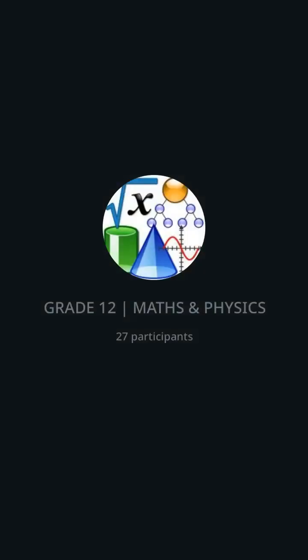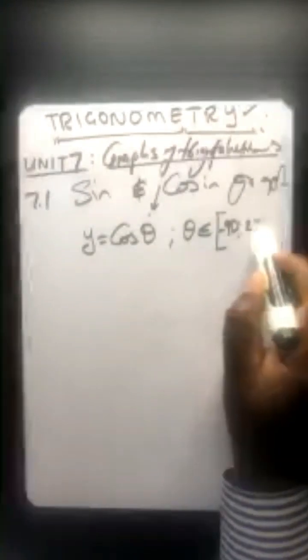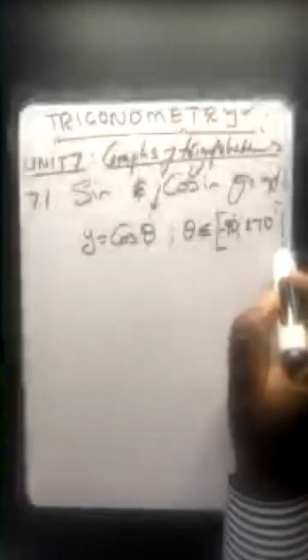So now let's sketch the one for cos and see how it looks. Let's say y is equal to cos of the angle, and they are going to say where the angle is an element of, say, negative 90 to 270 degrees.